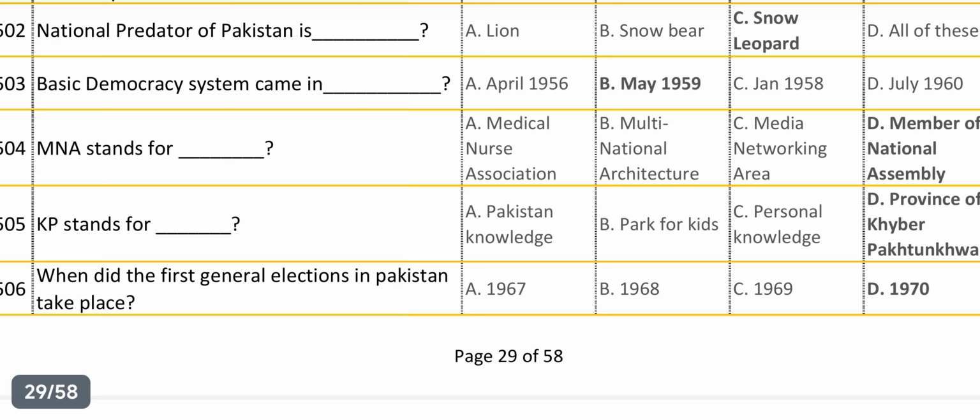When did the first general elections in Pakistan take place? Answer is 1970.